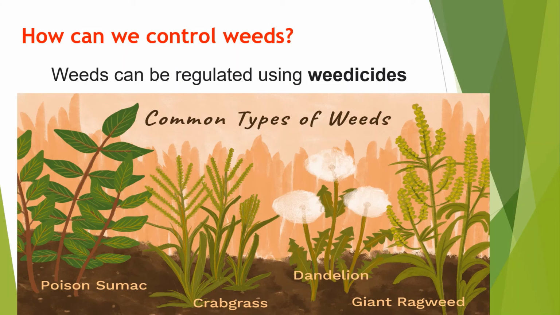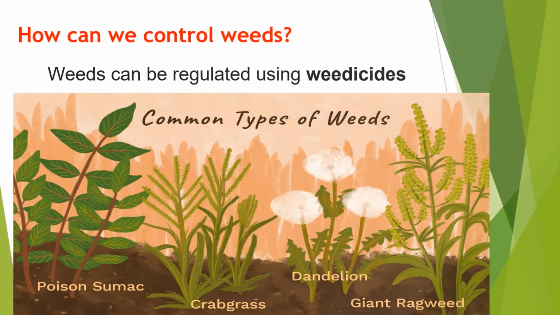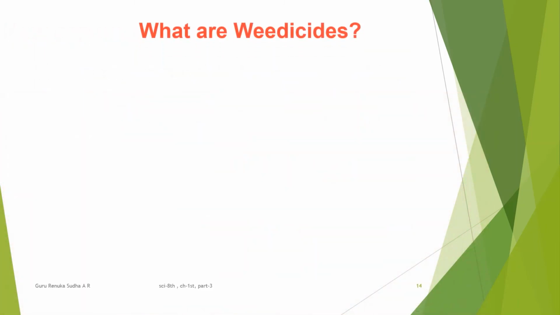Like this, you can observe the plants which are called weeds. So we can regulate them by weedicides. Then what are weedicides? It is a chemical which is sprayed in the field to kill all available weeds.